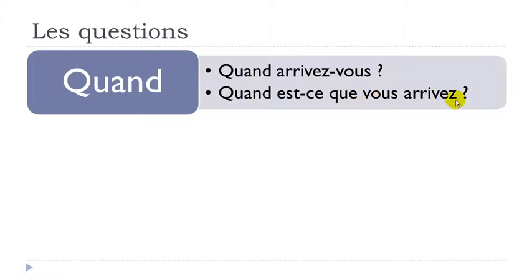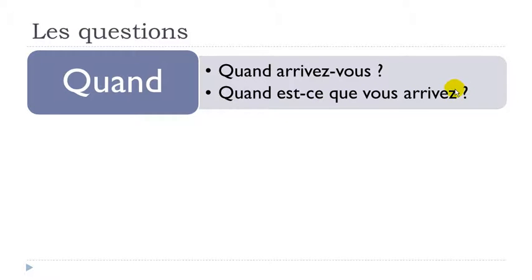It is less formal, and that's normally what you'll hear if you talk with French people. Quand est-ce que vous arrivez? Okay, and then here you see that because you've been using this est-ce que form, then you keep the normal order. So first the subject, vous, and then the verb. Okay, quand est-ce que vous arrivez? All right, and then don't be afraid to raise your voice a little bit at the end. Quand est-ce que vous arrivez?